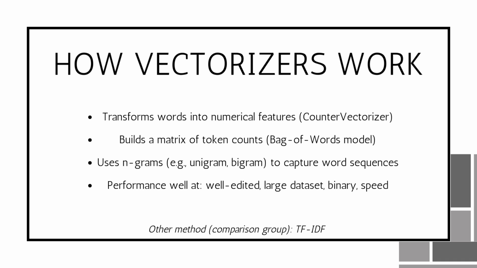In addition, we can also use n-grams to capture the sequence between words, where a unigram is a single word and a bigram is two consecutive words. For example, New York is a bigram. This feature helps the model to better capture the relations within the context. CountVectorizer works best when data is clean, well edited, and when the data set is very big. Because of its simple structure and fast speed, it is particularly useful in many binary or real-time processing scenarios.